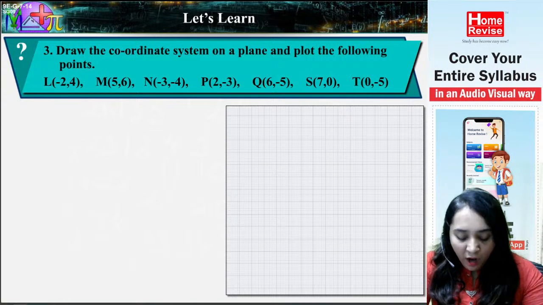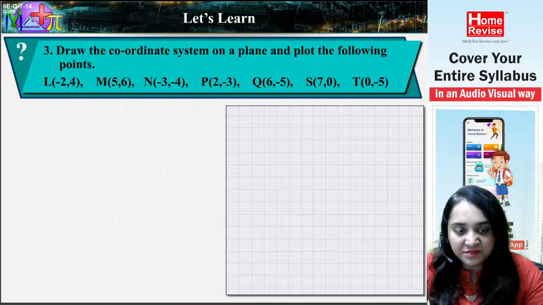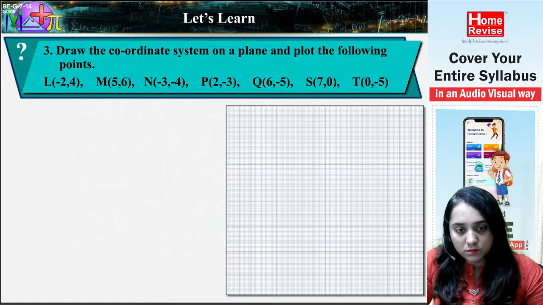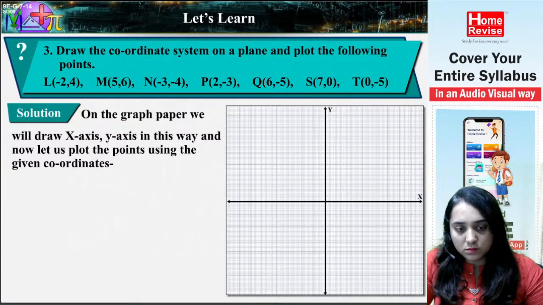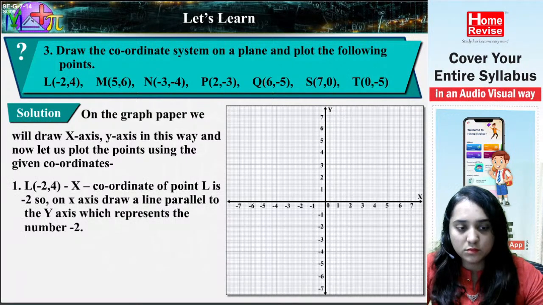P (2, -3), Q (6, -5), S (7, 0), T (0, -5). Solution. On the graph paper, we will draw the x-axis and y-axis in this way, and now let us plot the points using the given coordinates. 1, L (-2, 4).